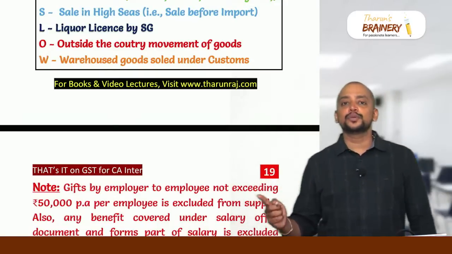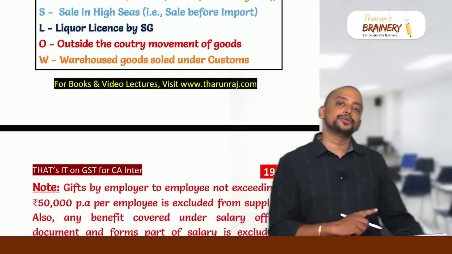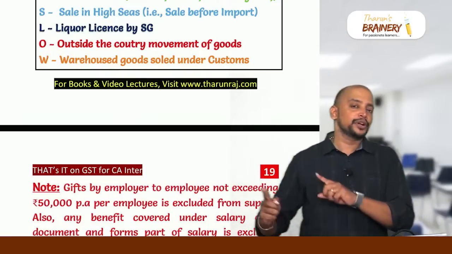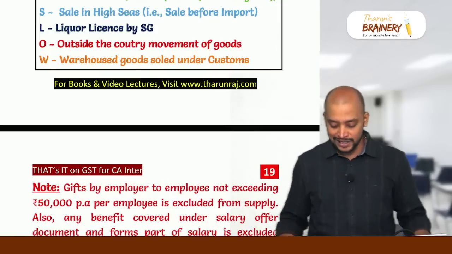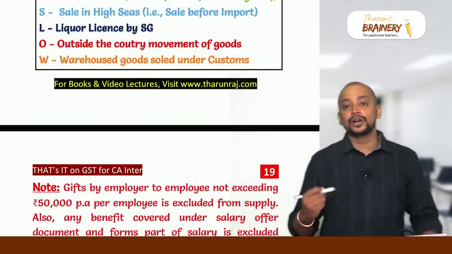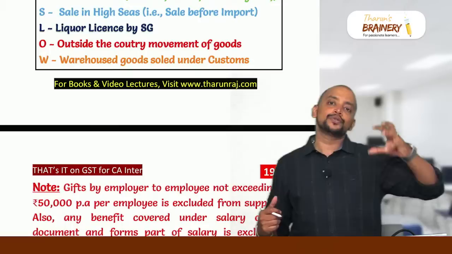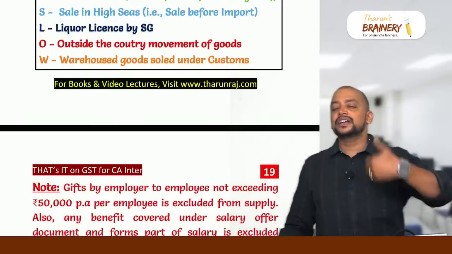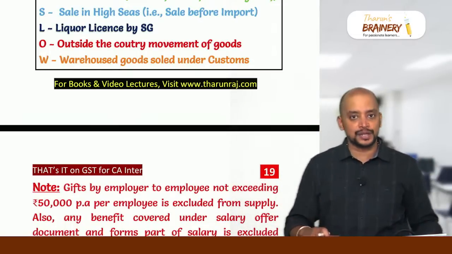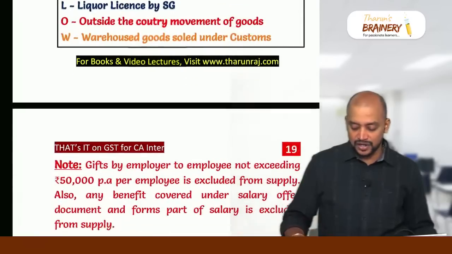Then outside the country movement of goods, so originating point of the goods is outside India, ending point of the goods also outside India, there is no GST on that. Then warehoused goods sold under customs, so under customs we import the goods and we deposit in the warehouse, and when we are selling that warehoused goods also there is no supply. So these are the activities which are not treated as supply.